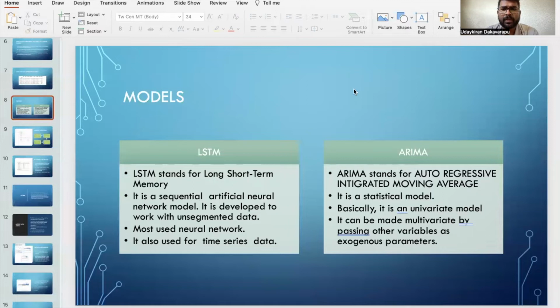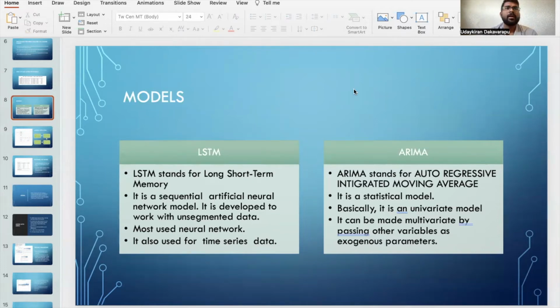Basically, ARIMA is a univariate model which can be made multivariate by passing other variables as exogenous parameters. And LSTM is the most used neural network, and it is also used for time series data.